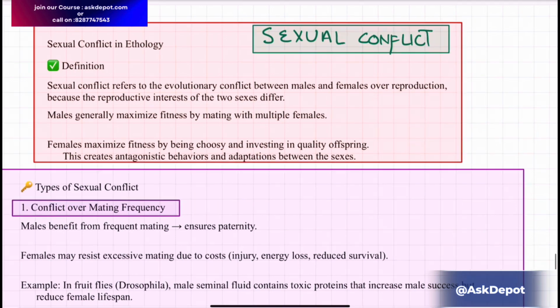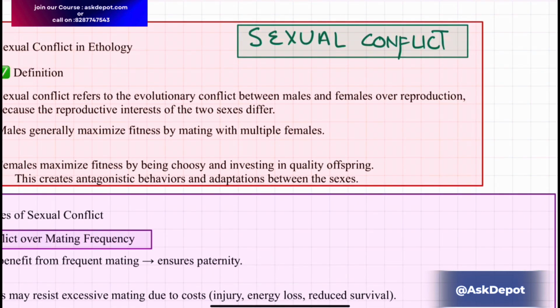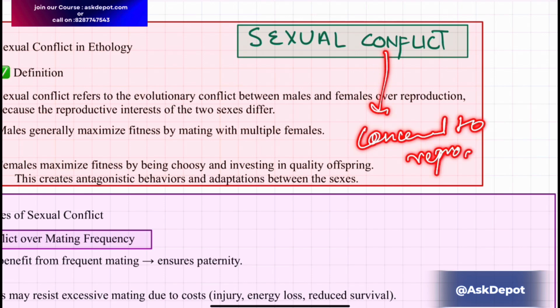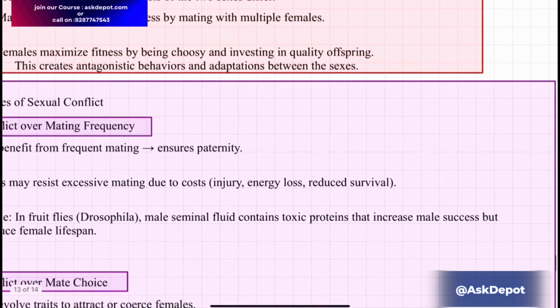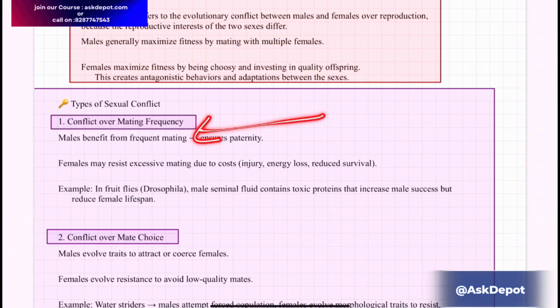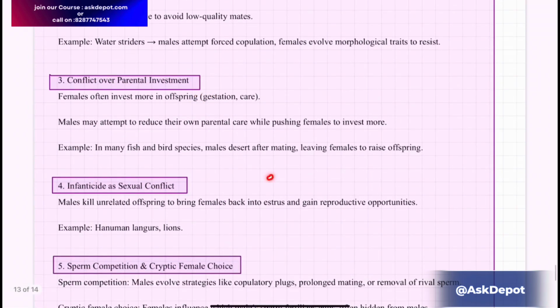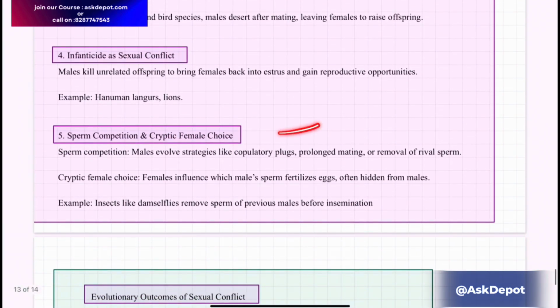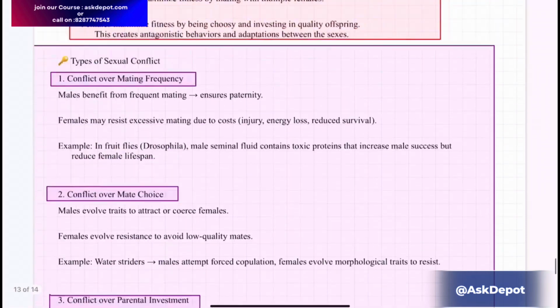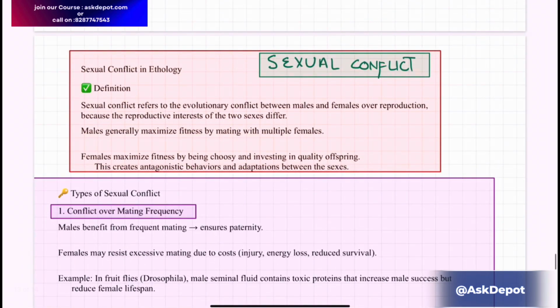It's based on the idea of optimal fitness strategy, and it's concerned with reproduction. When I say it's concerned with reproduction, it can be related to mating frequency, mate choice, parental investment, infanticide, or sperm competition and cryptic female choice.